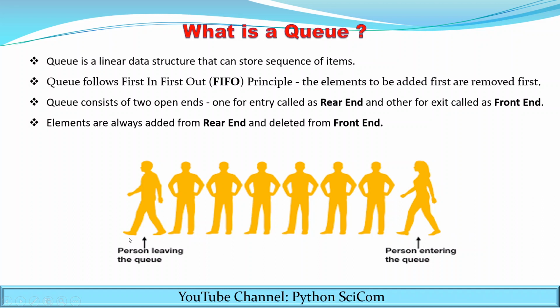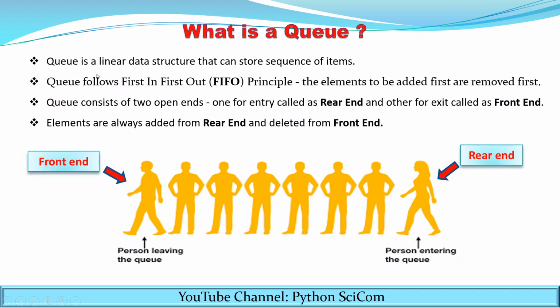Now let's see in terms of Python what a queue is. A queue is a linear data structure that can store a sequence of items. Queue follows the first in first out principle, that is the FIFO principle. It means that the elements added first are removed first. Queue consists of two open ends, one for entry called the rear end and the other for exit called the front end. Elements are always added from the rear end and deleted from the front end.